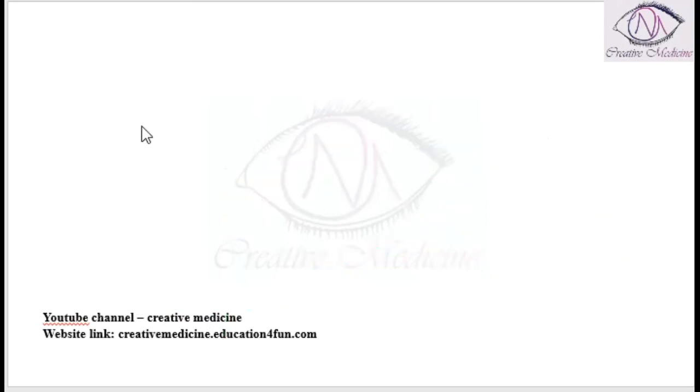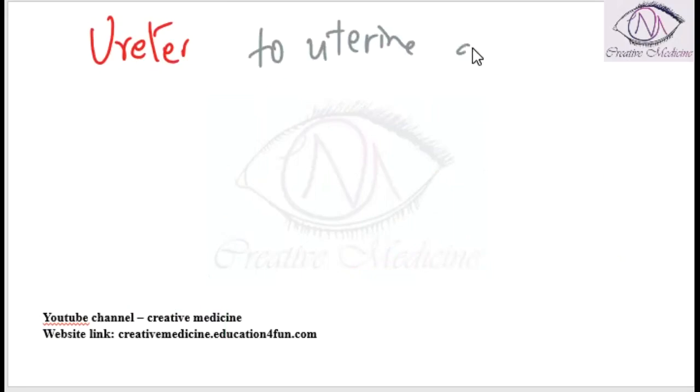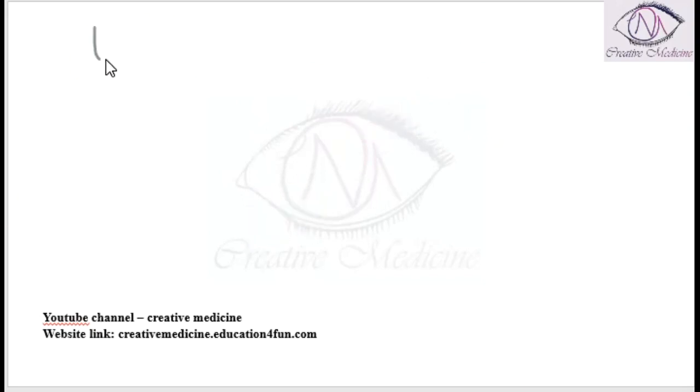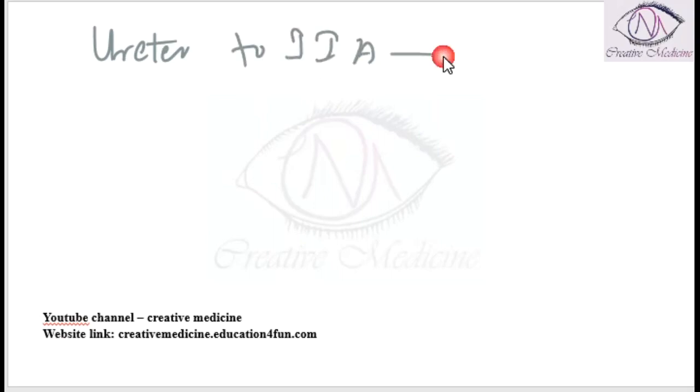Relationship of the ureter to the uterine artery and ovarian artery. The ureter is posteriorly related to the uterine artery and ovarian artery. Relationship of the ureter to the internal iliac artery. The ureter is related anteriorly to the internal iliac artery.